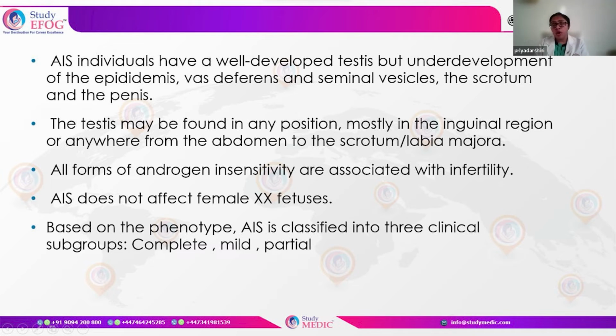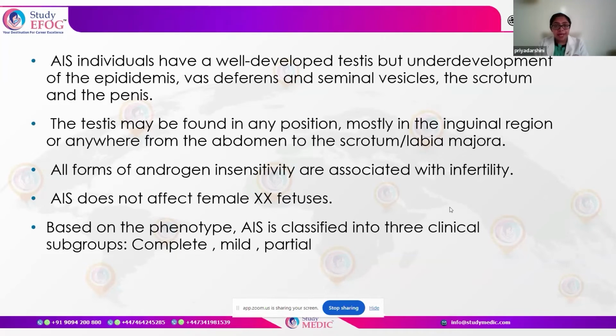Now, almost all forms of this androgen insensitivity syndrome are associated with infertility. This is another thing to be remembered. Based on phenotypic characters, this can either be a partial, a complete, or a mild variant of androgen insensitivity. Complete means the male fetus who has a karyotype of XY is born with either female characteristics of the external genitalia or an ambiguous genitalia. Treatment: gonadectomy and estrogen replacement therapy.